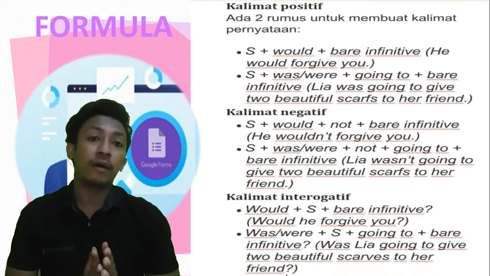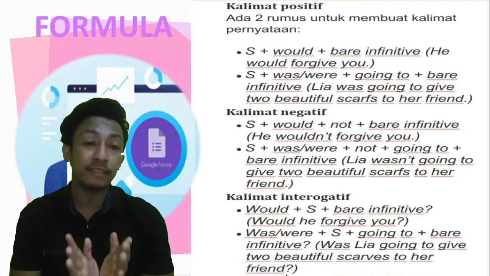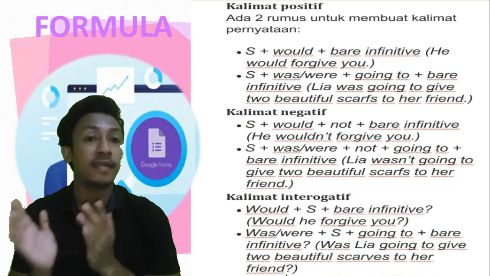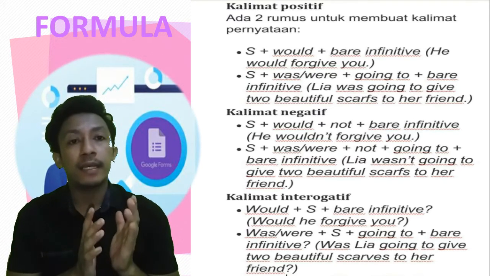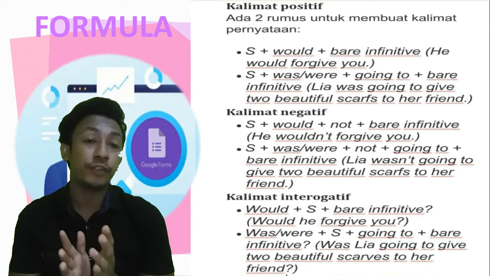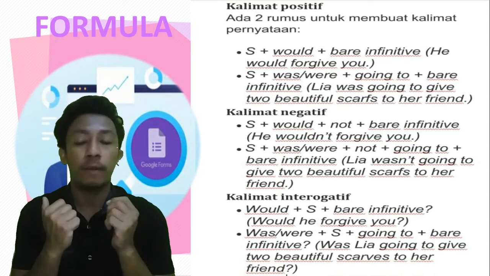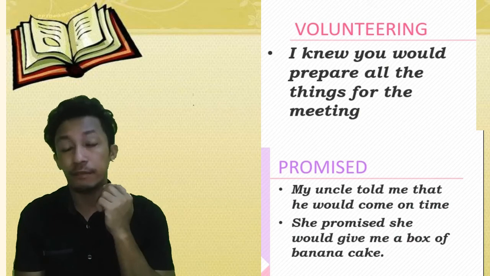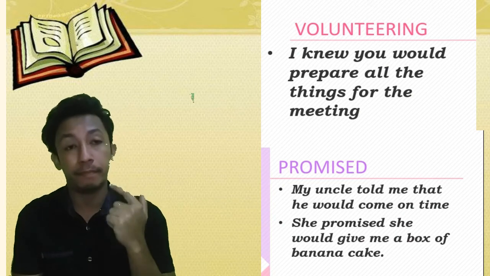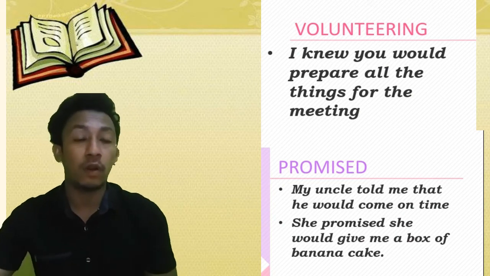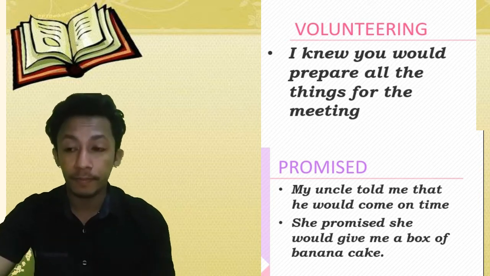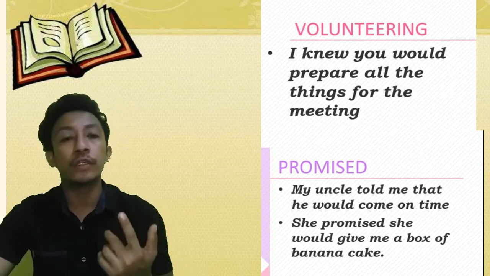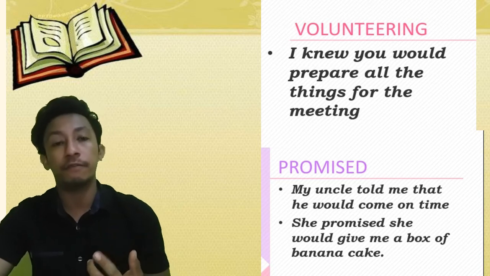And how do we use this past future tense in a sentence? We must know that in a sentence, past future tense can be used to indicate the voluntary, promise, planning, or prediction. For example, voluntary: I knew you would prepare all the things for the meeting.